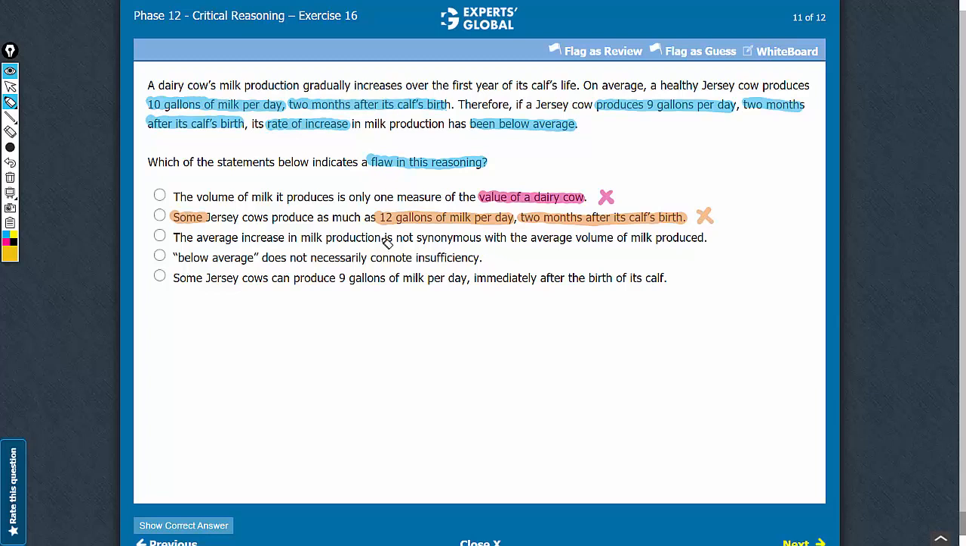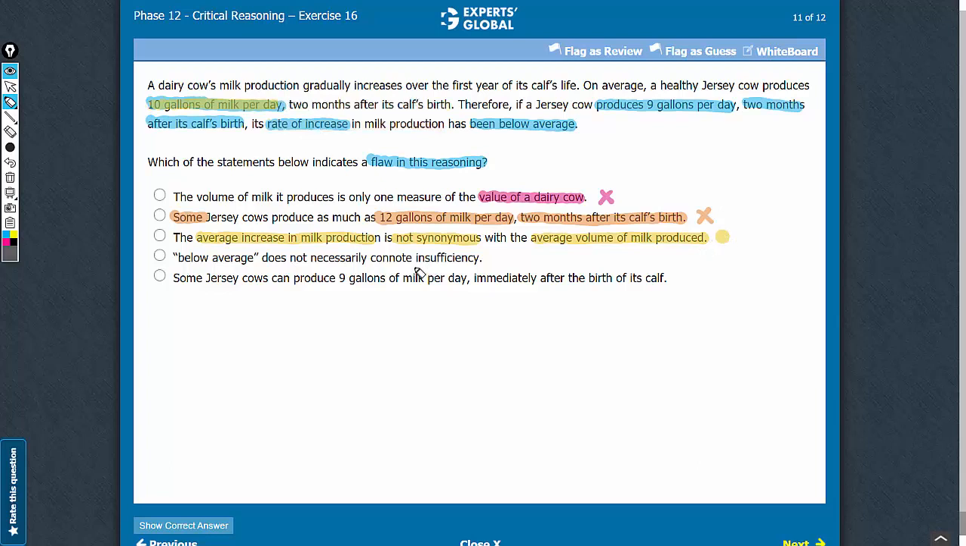Answer choice C. The average increase in milk production is not synonymous with the average volume of milk produced. Yes, the passage talks about the volume of milk produced, that is 10 gallons of milk per day at a particular point in time, that is 2 months after the calf's birth, whereas the conclusion is about the rate of increase in milk production, which is over a period of time. So these terms, the rate of increase and the volume of milk production, are not the same terms, and that is exactly the flaw in the argument. So this answer choice correctly identifies the flaw. A good answer choice. Let's keep this on hold.